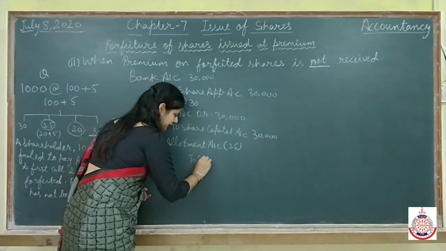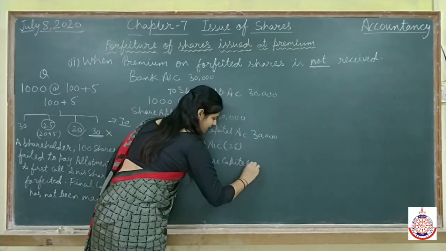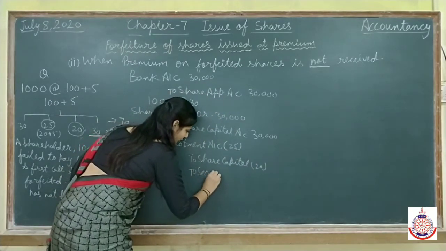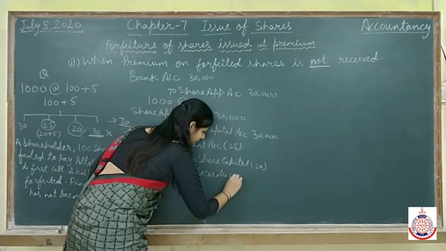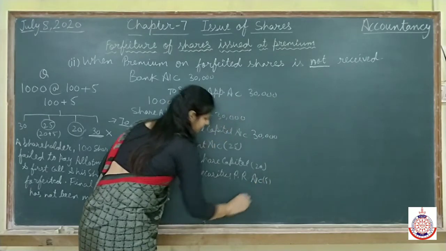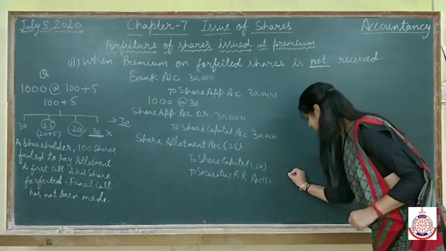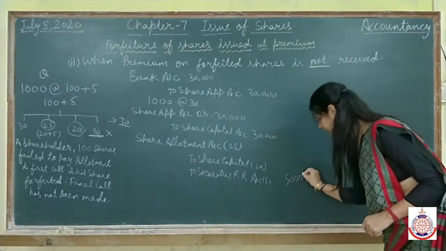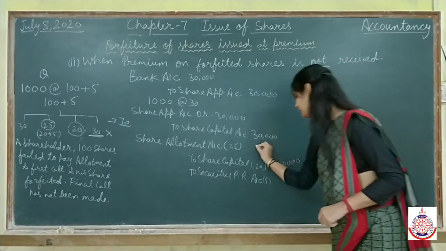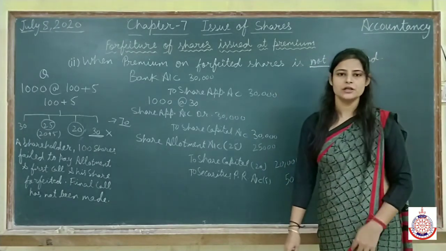Out of that 25, the 20 is related with the share capital and the 5 is related with the securities premium reserve account. Total 1000 shares we have. It means 5,000 will go to securities premium reserve account, 20,000 will go to share capital, and 25,000 will be debited in share allotment account. This is the entry for due.